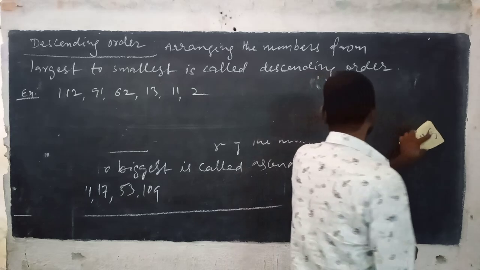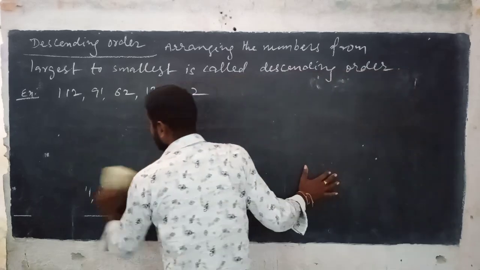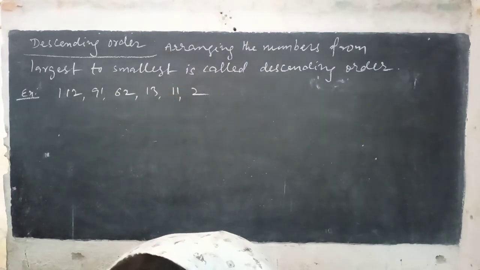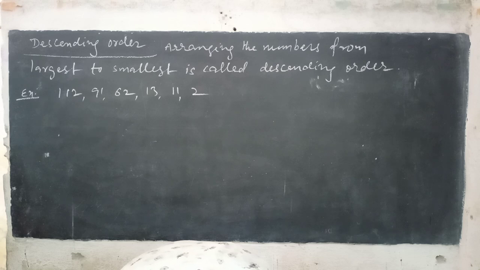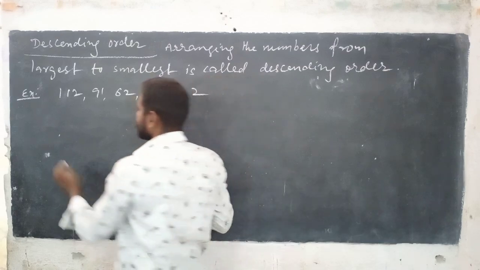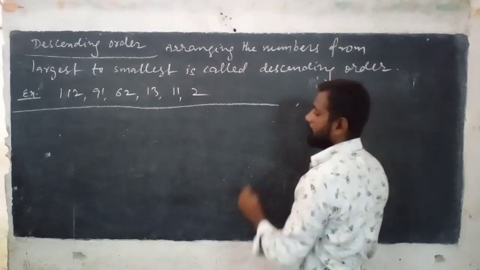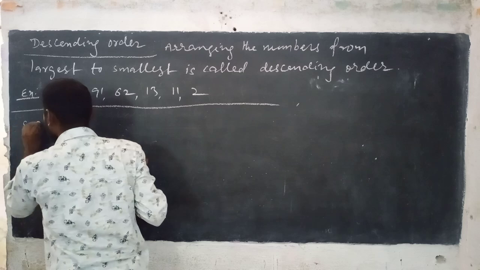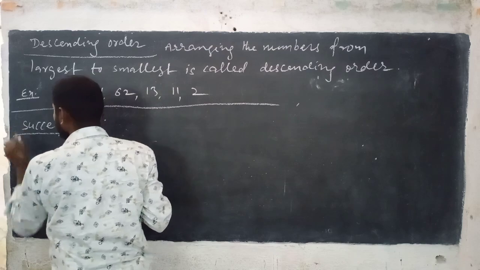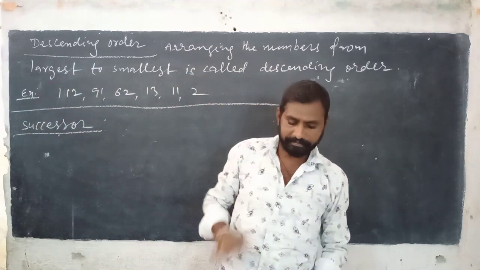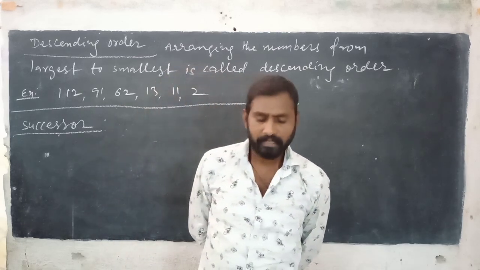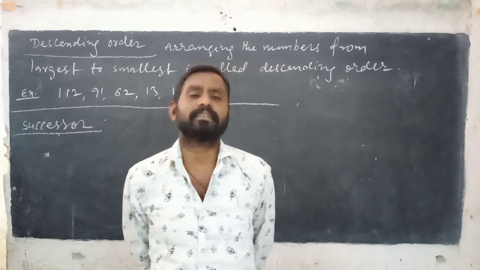Now next, successor. Already you know about successor. If we add 1 to a given number, then you will get its successor.